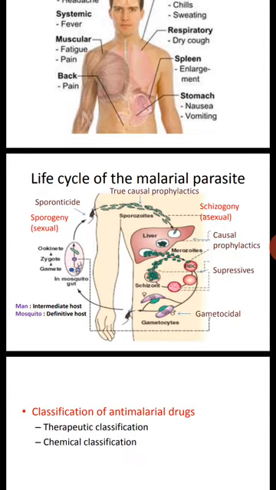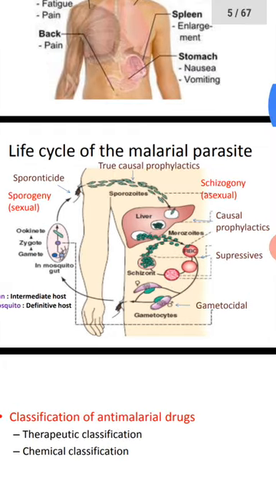You already know that. For a better understanding of anti-malarial drugs, you can understand the life cycle of malaria. Malaria starts from the bite of an infected female Anopheles mosquito.